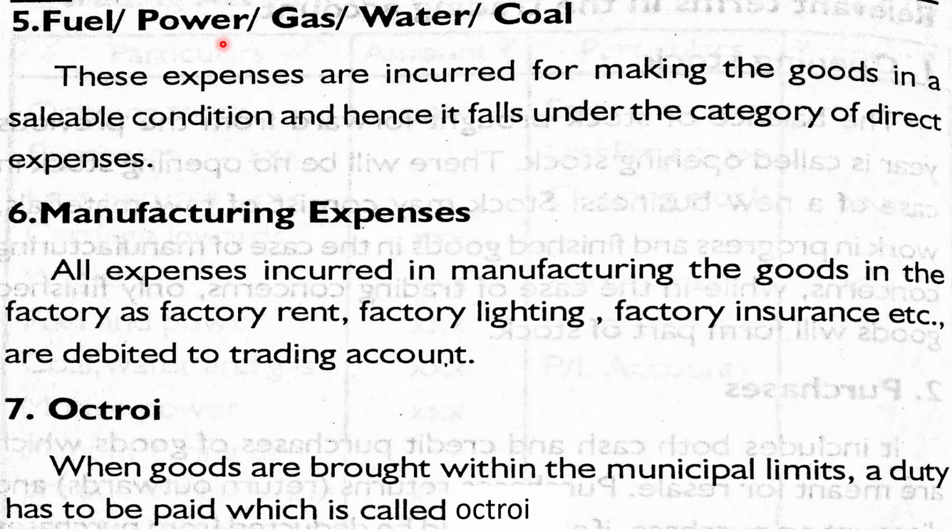Next is fuel, power, water, gas, coal, etc. All these are expenses incurred for making the goods in the factory. So these are direct expenses. It is to be debited to trading account. Manufacturing expenses: all expenses incurred in the factory, that is factory rent, factory lighting, etc. are manufacturing expenses. So these are necessary for the running of the factory. So these are direct expenses and are to be debited to trading account. Then octroi. When goods are brought within the municipal limits, a duty has to be paid which is called octroi.